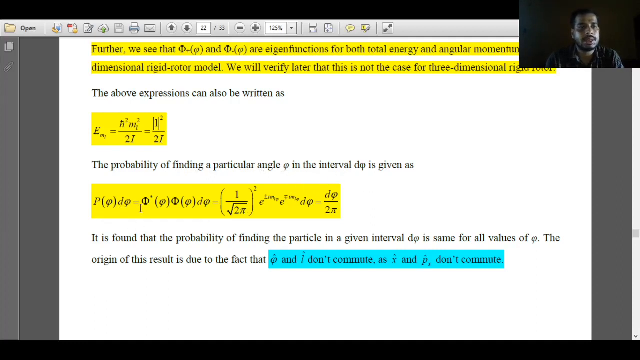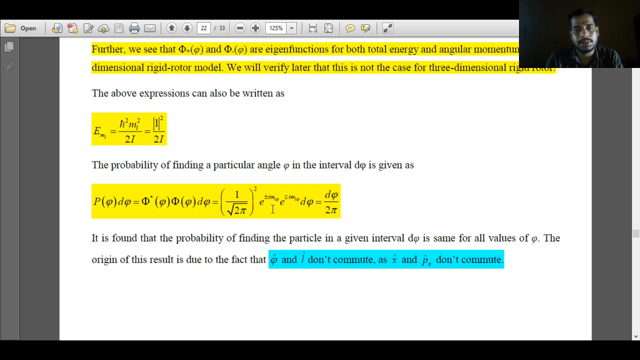So what is the expression for probability? It is the eigenfunction multiplied by its complex conjugate over the interval d phi. Since this is not a real function but a complex function, we have to take the complex conjugate. And what is the eigenfunction? 1 over root 2 pi e to the power i ml phi. For the complex conjugate it is plus i ml phi, and for the normal it is minus i ml phi, and the normalization constant 1 over root 2 pi is taken as square.